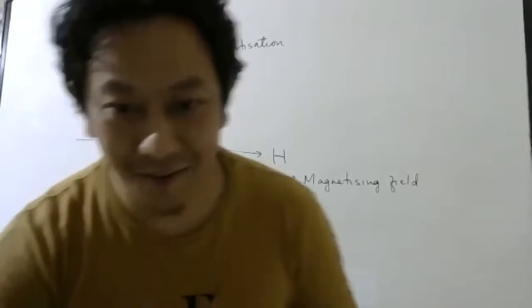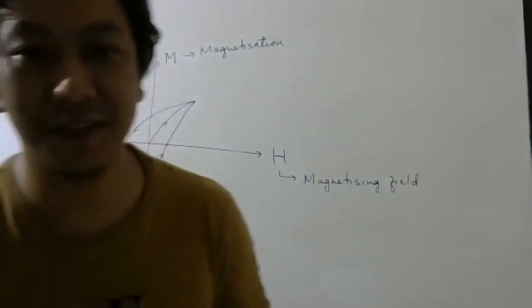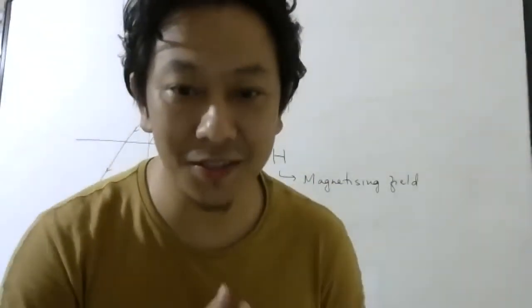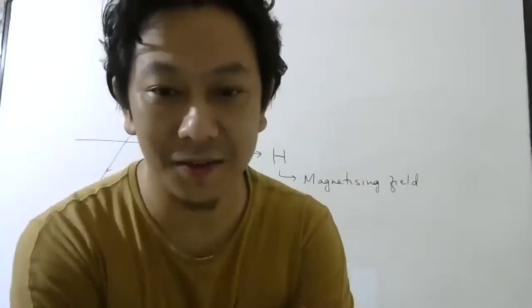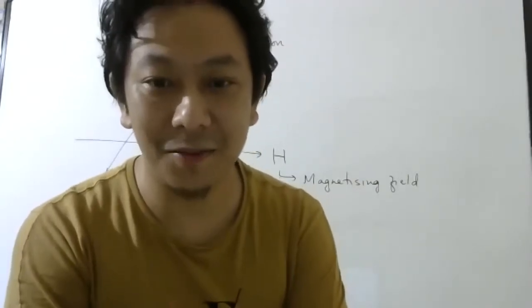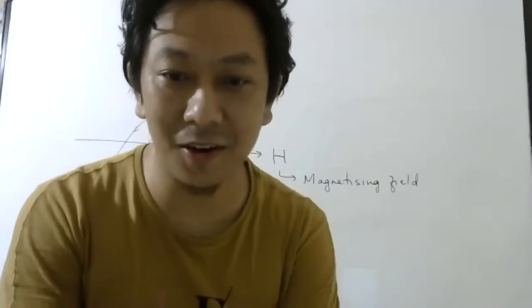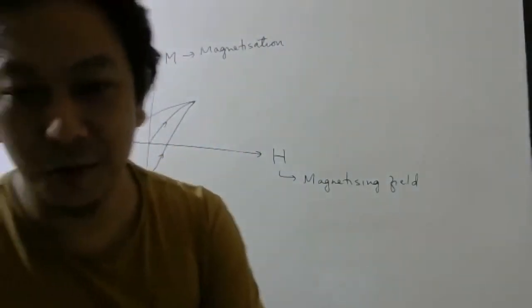Everyone, as you understand, last class we studied about hysteresis. So what was hysteresis? It was the lagging behind of which quantity? Lagging behind of magnetization or the magnetizing field. Who was lagging behind?